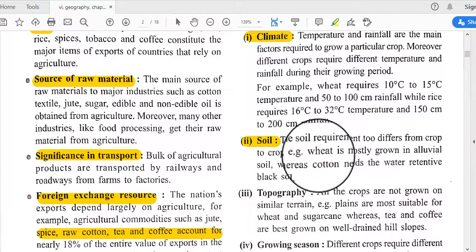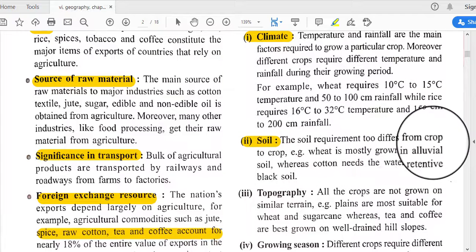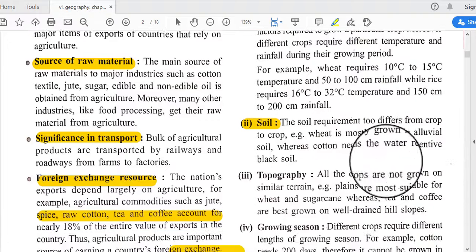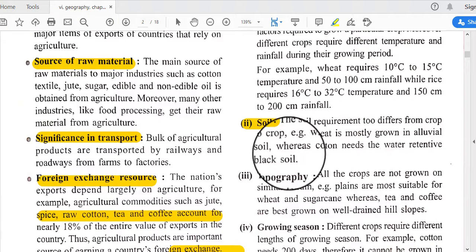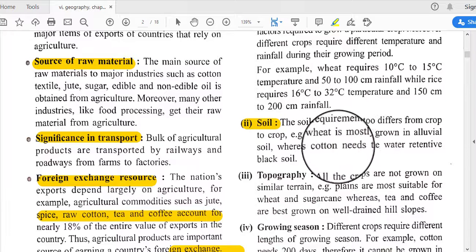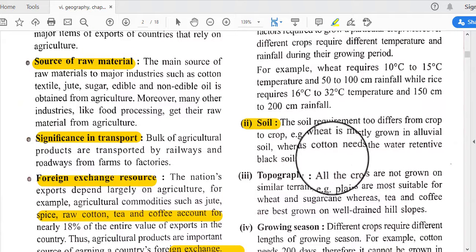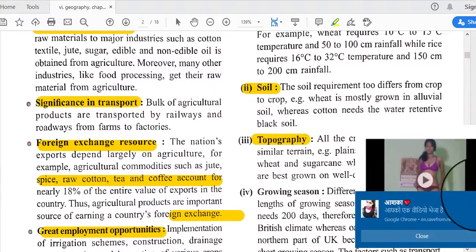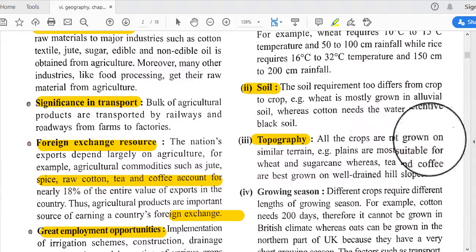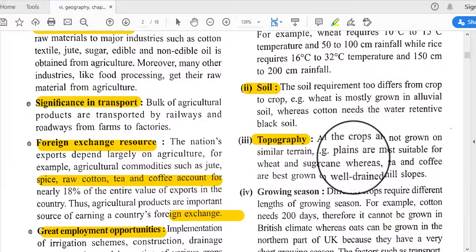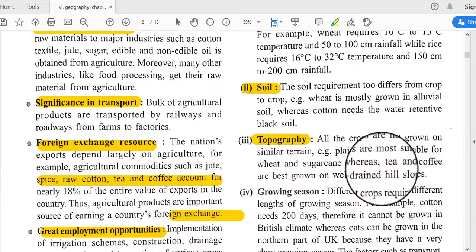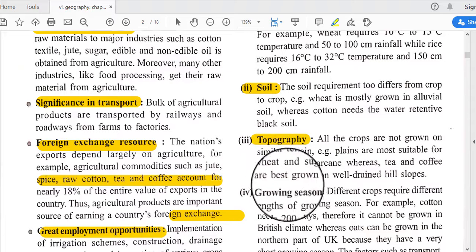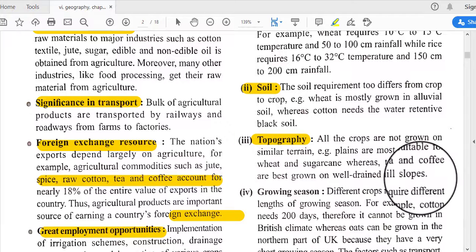Next is soils. The soil requirement too differs from crop to crop. For example, wheat is mostly grown in alluvial soil. So, the soil's characteristics are also an important feature for agricultural activity. Wheat is mostly grown in alluvial soil, whereas cotton needs water-retentive black soil. Next is topography. All the crops are not grown on similar terrain. Plains are most suitable for wheat and sugarcane, whereas tea or coffee are best grown on well-drained hill slopes.